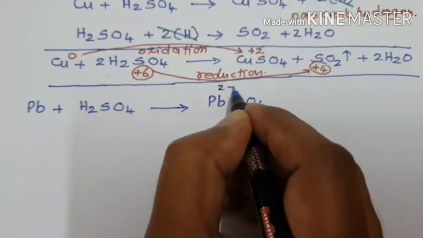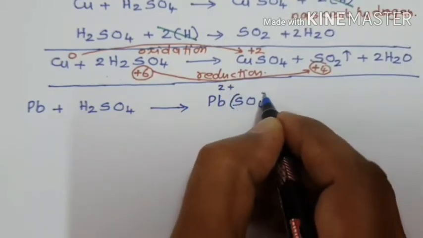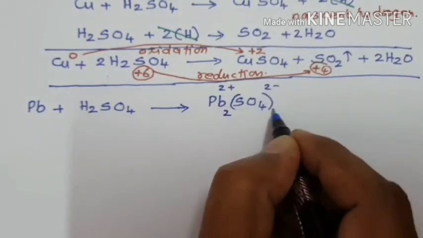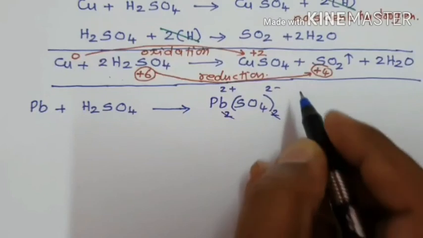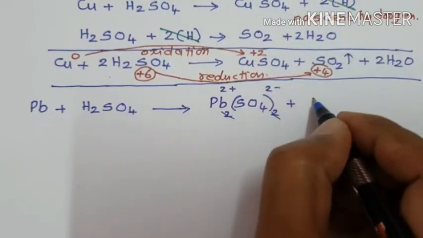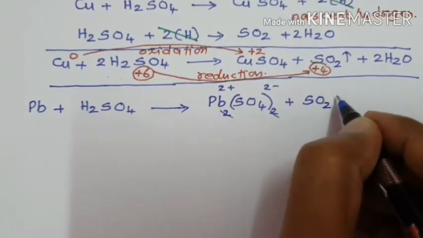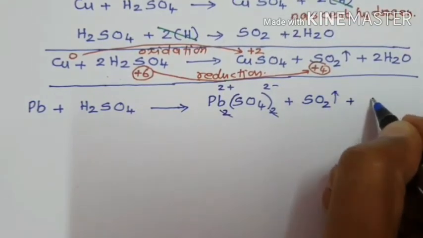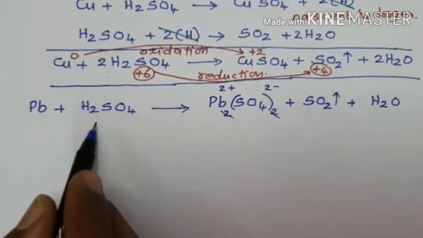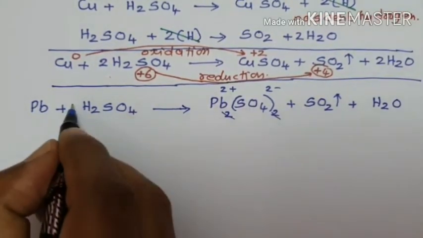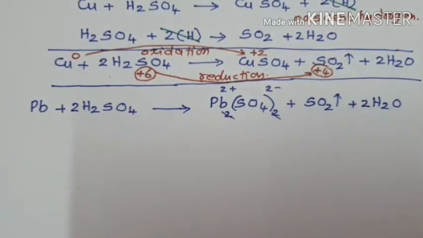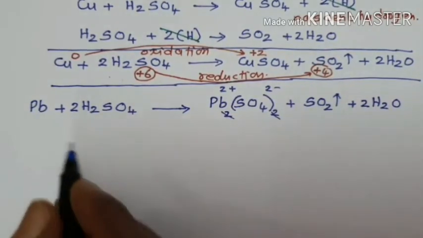Oxidation state of lead is 2 plus, oxidation state of sulfate is 2 minus. The 2s get cancelled, the molecular formula is only PbSO4, and liberation of SO2, sulfur dioxide, and loss of water molecule H2O. 2 sulfur, 2 sulfur, 2H2, 2H2. The equation is balanced. How does this reaction actually take place?